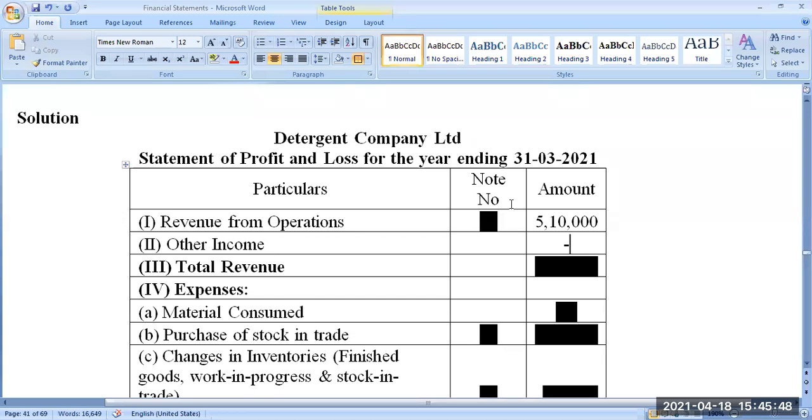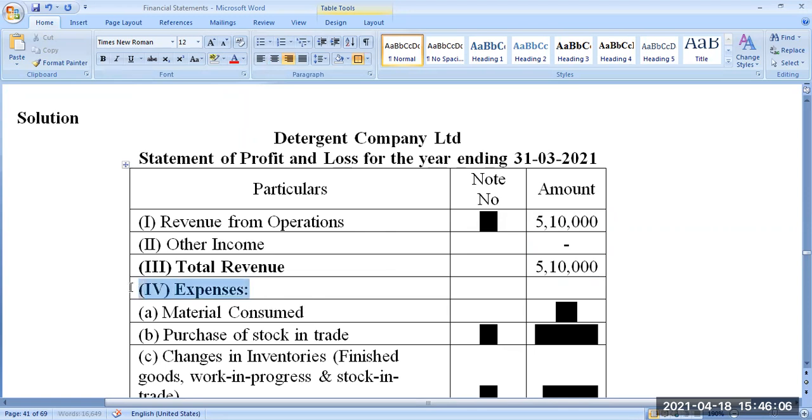Next, other income. In this question there is no other income, so we leave it blank. It can be interest received, any commission received, any kind of income other than sales. If anything is there, take a total of that and write it here. If you add these two, you will get total revenue. In this case, the same 5,10,000 is the total revenue.